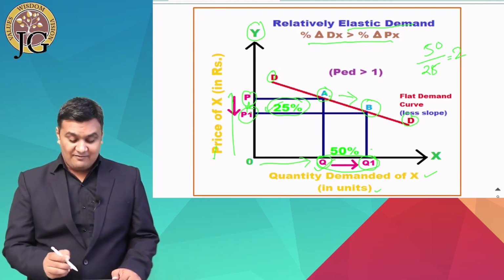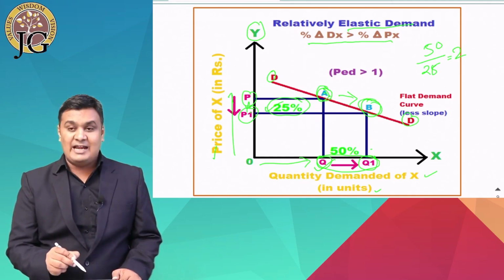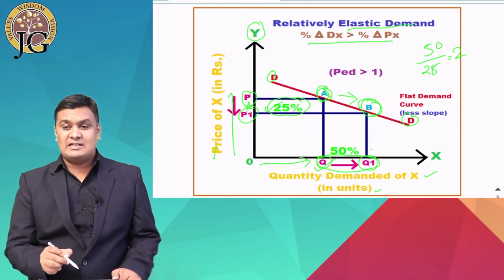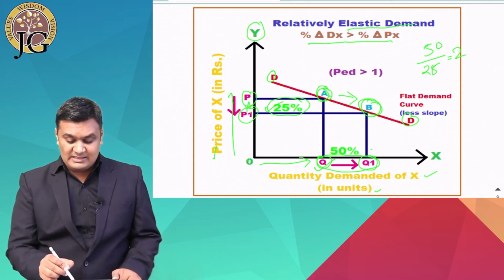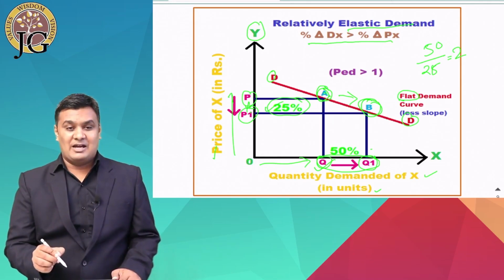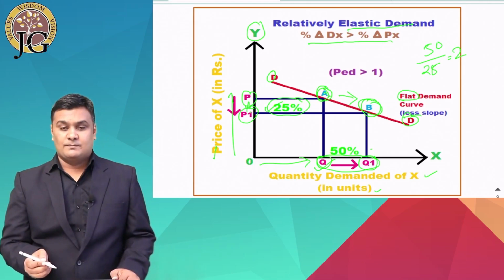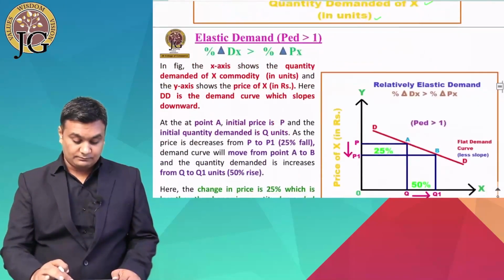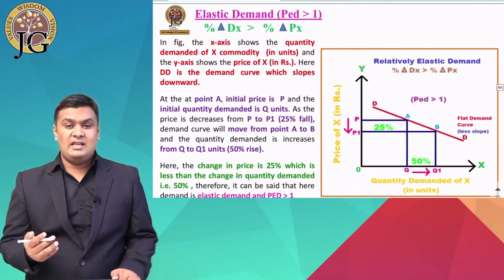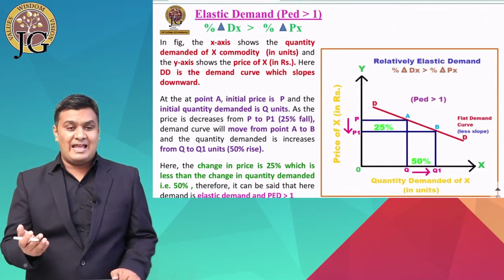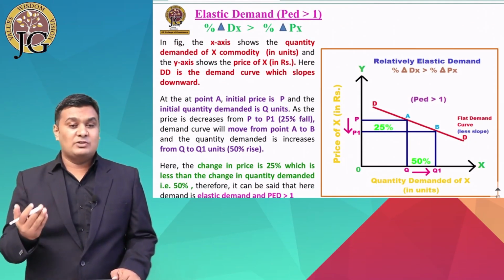And here, when you join the points A and B, what will you get? By joining the points A and B, we will get a demand curve, and this demand curve is a flat demand curve, which indicates a less slope. Here, for better understanding, I have given the explanation of the diagram, which will be helpful for you while writing down this answer.